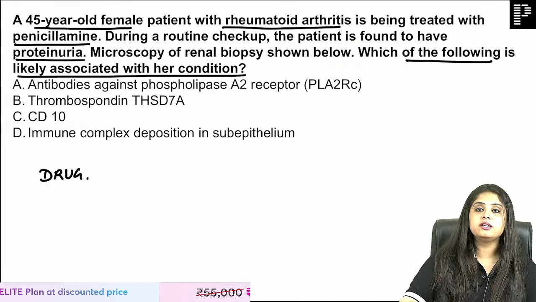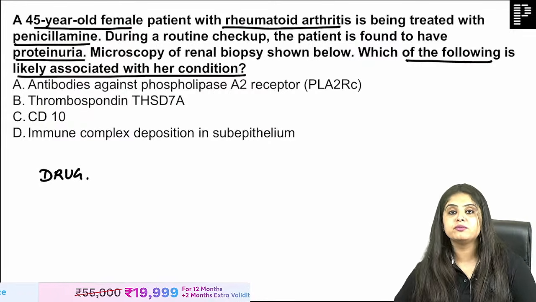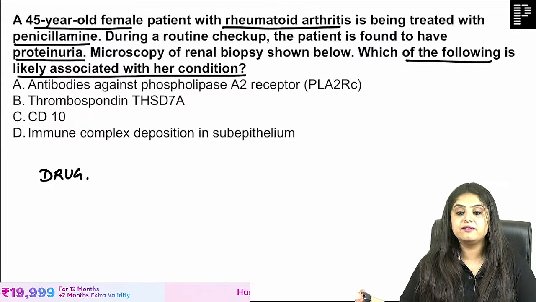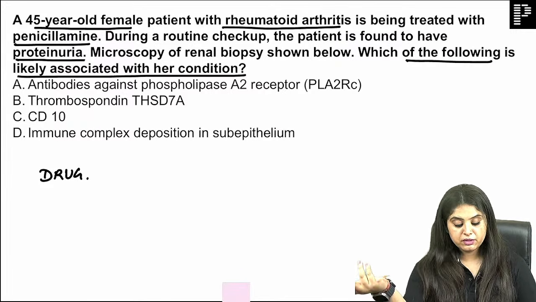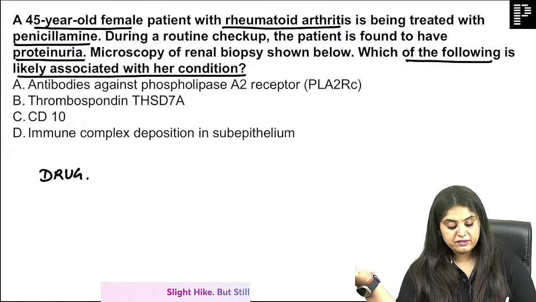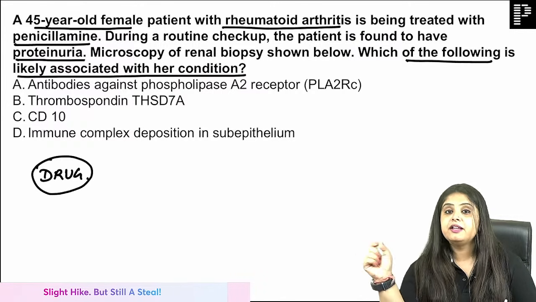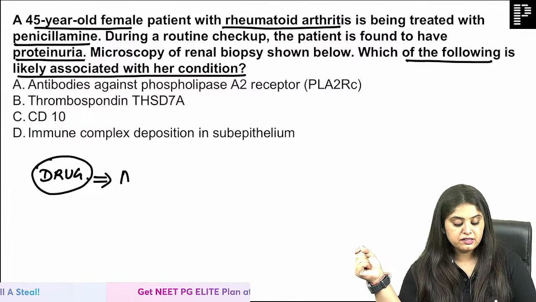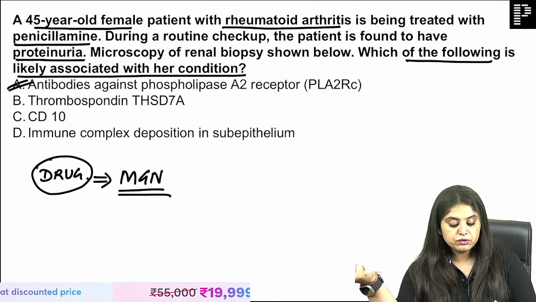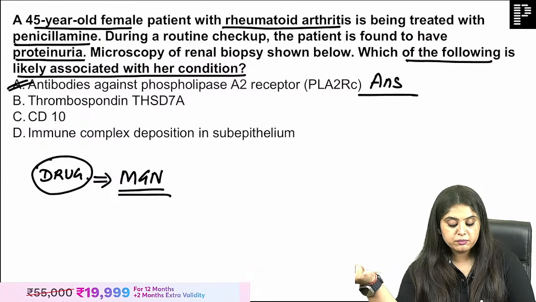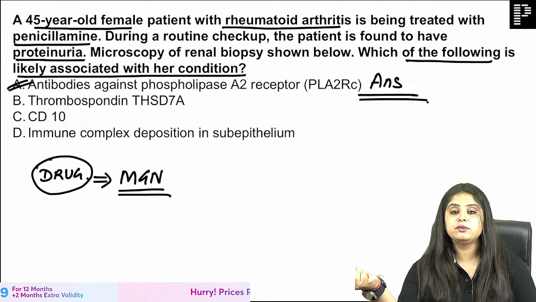And how did you get the answer even without seeing the photo, which is so good, because ma'am, the photo wasn't going to help us much anyway. As per you, the photo was going to help, but ma'am, we are smarter. We make the diagnosis even without the photo. All of you have decided that after drugs, the nephrotic syndrome that tends to occur is membranous glomerulonephropathy. And membranous glomerulonephropathy most commonly occurs due to antibodies against PLA2 receptors, that is phospholipase A2 receptors.